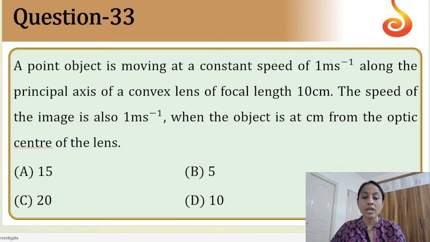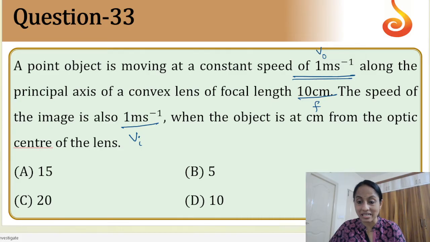Okay, next. A point object is moving with constant speed, this is the object speed, let us write it as VO, along the principal axis of a convex lens of focal length given, which is positive because it is a convex lens. The speed of the image, let us take it as Vi, when the object is at some centimeter from the lens.